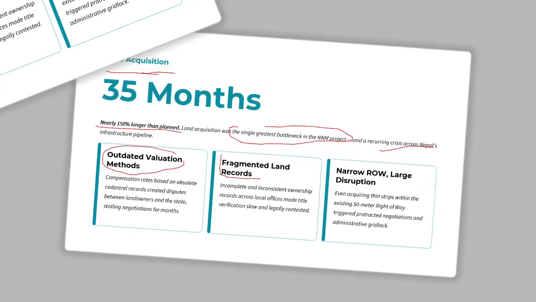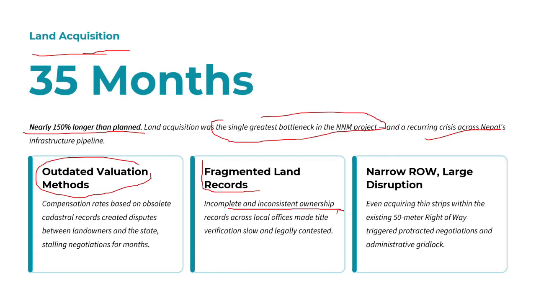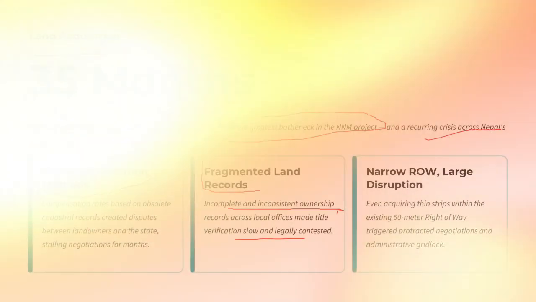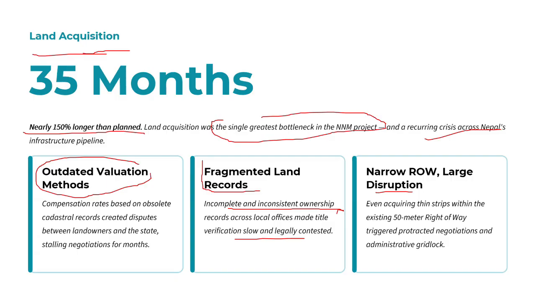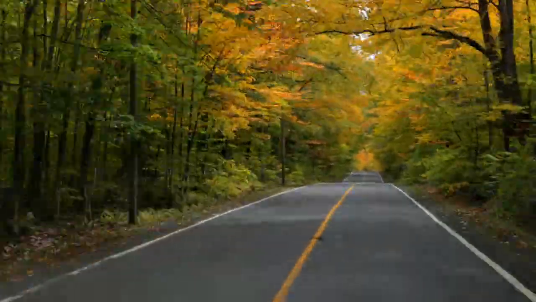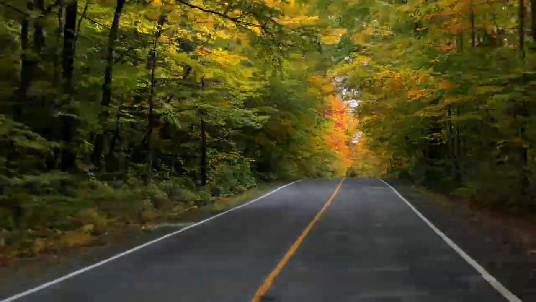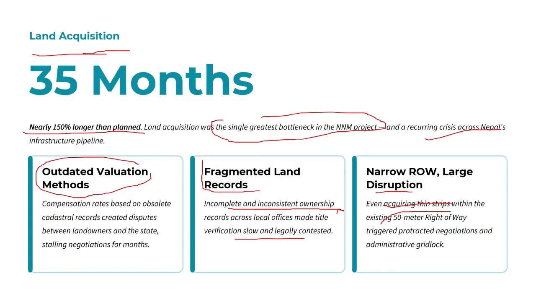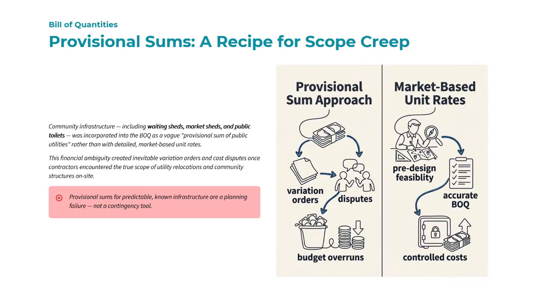Fragmented land records. The reason was incomplete and inconsistent ownership records across the local offices, which made title verification slow and legally contested. It was not coordinated properly with the stakeholders. Data was not collected about the land, who owns that land, which caused a delay in the project. Narrow right of way and large disruption. Even acquiring the strip within the existing 50-meter right of way needed negotiation and caused administrative gridlock. These are the problems because the land near the highway is very expensive, and the compensation rate which the government provides and the real rate in the field are different, due to which land acquisition is difficult.